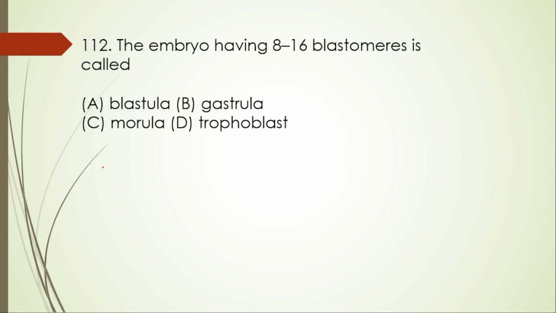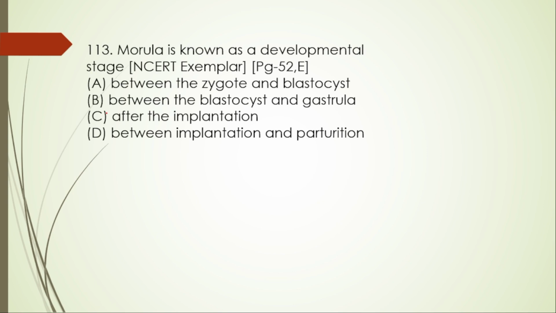Next, 112. The embryo having 8 to 16 blastomeres is called A. blastula, B. gastrula, C. morula, D. trophoblast. Here the right option is option C, morula. Next, 113. Morula is known as the developmental stage between zygote and blastocyst, between blastocyst and gastrula, after implantation, or between implantation and parturition.